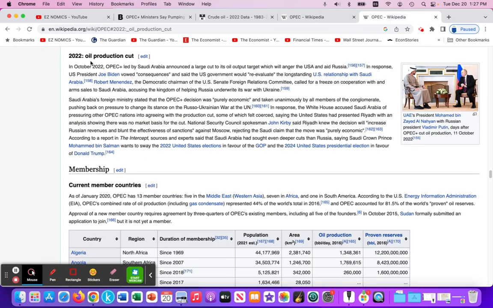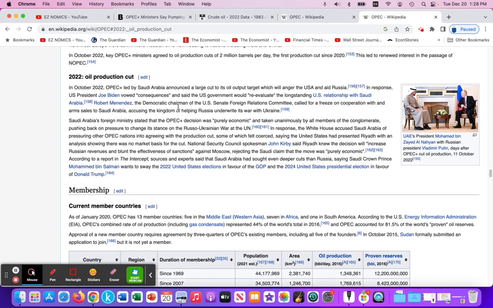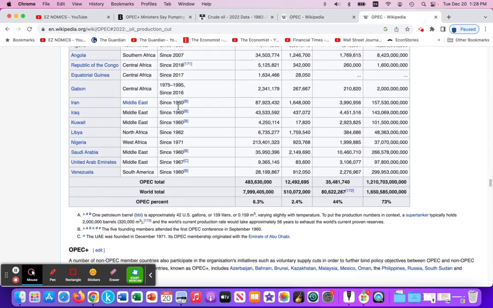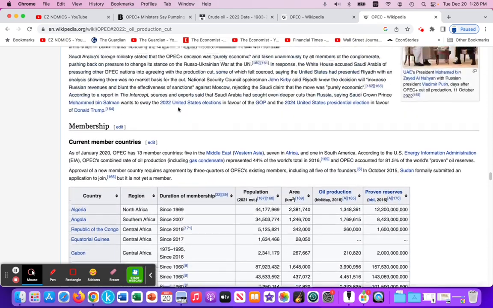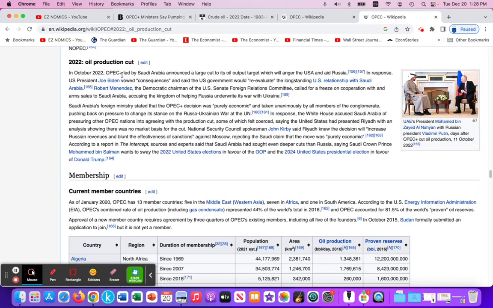Just recently in October 2022, OPEC Plus, and OPEC Plus includes, do I have those member nations here? I think, yes, further below. I'll show you the list of those nations. Led by Saudi Arabia, they announced reductions in oil supply to maintain a higher price.